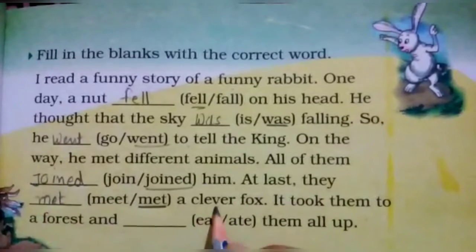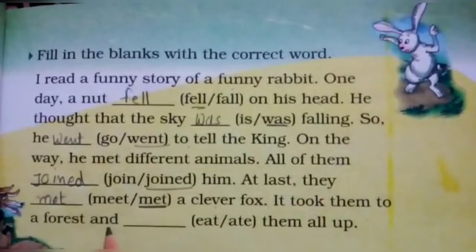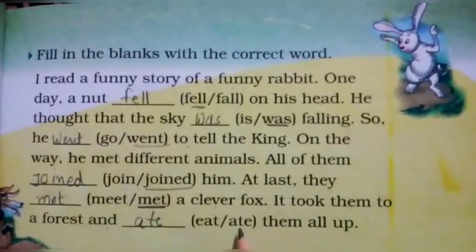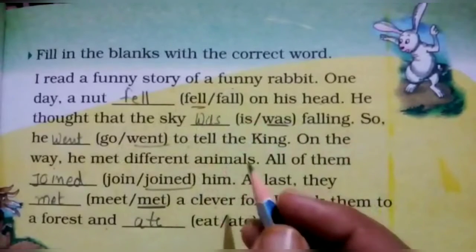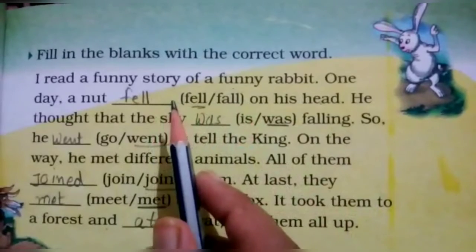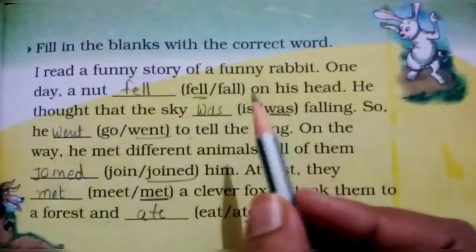Met a clever fox. It took them to a forest and ate them all up. Here you have to use the past form of the words because this happened before and now someone is saying this.